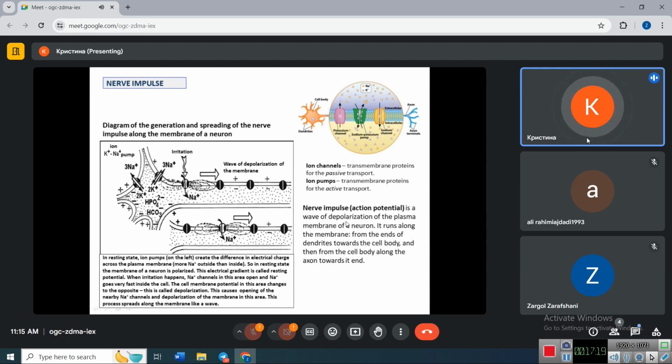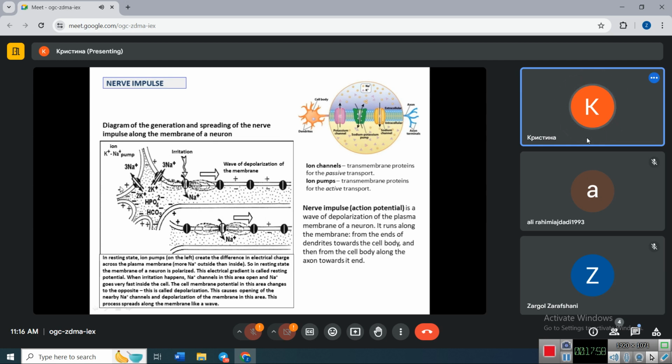What does depolarization mean? It means that in resting state, the membrane of a neuron is polarized. With the help of sodium-potassium ion pumps, which are transmembrane proteins incorporated into the bilipid layer of the membrane, with the help of energy of ATP, the sodium ions are pumped out from the cell, thus creating positive charge outside of the membrane and negative charge inside the cell, the inner side of the membrane.